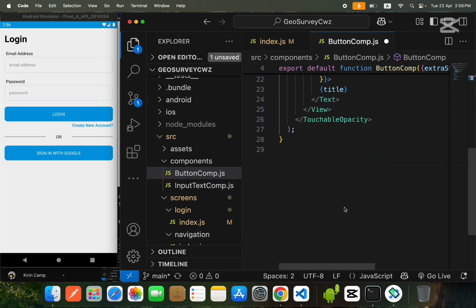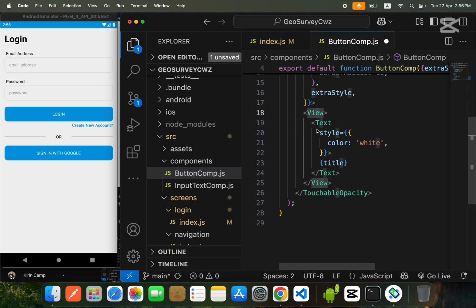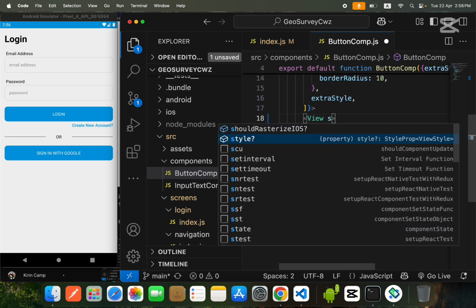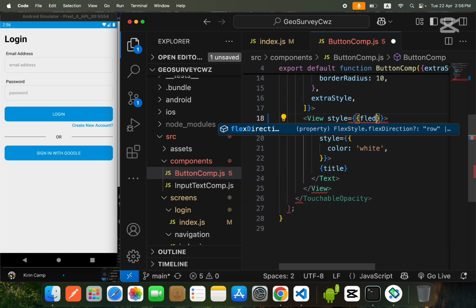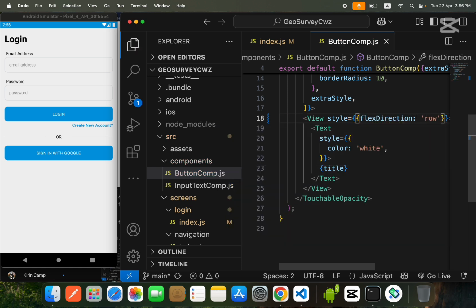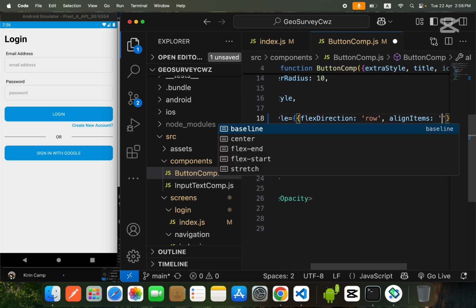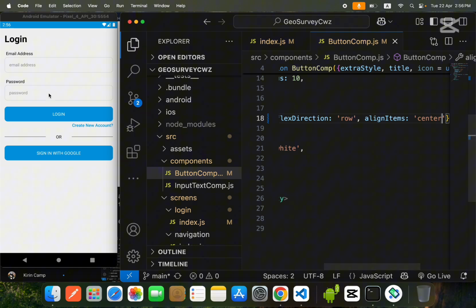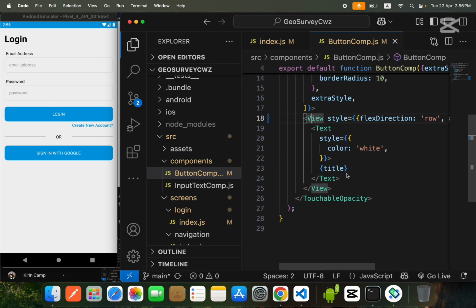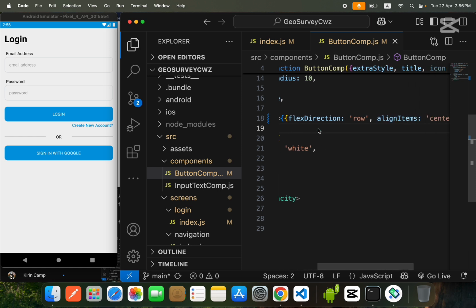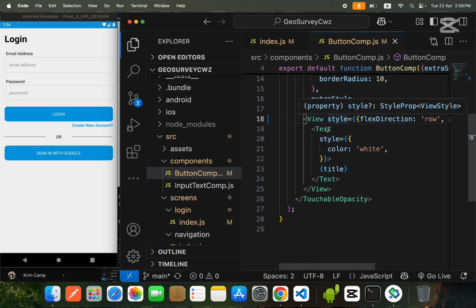Okay, so in this view where my text is, I will say style flex direction will be row, because I want my icon and the text in a horizontal format. Okay guys, and I will also say align items center, so everything inside this view will come in the center.